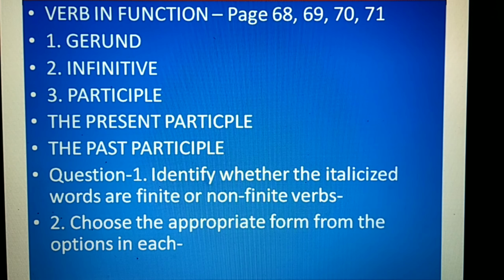Similarly, when it is singular in present tense, it is he likes. In the second person, it is you like, or in the past tense, it is you liked. So you will understand that there is an agreement between the verb and the subject in finite verbs. But what are non-finite verbs?